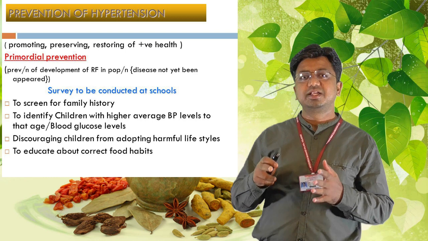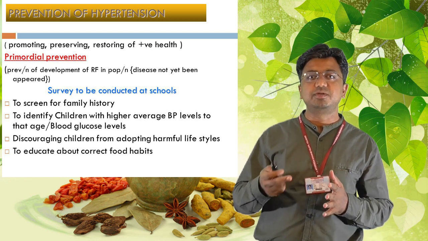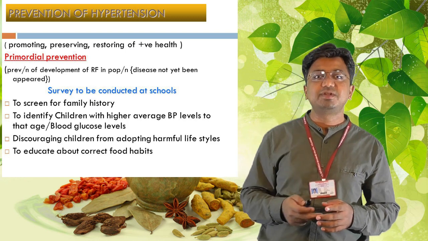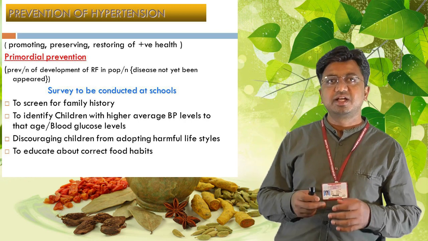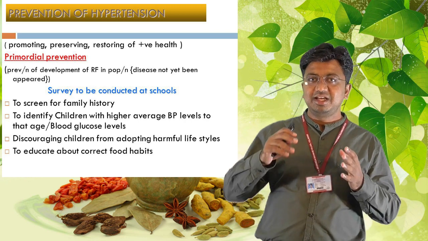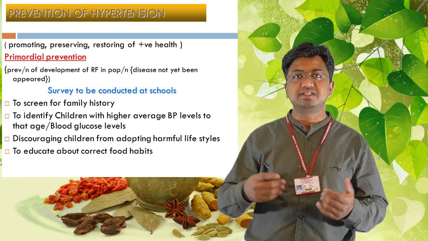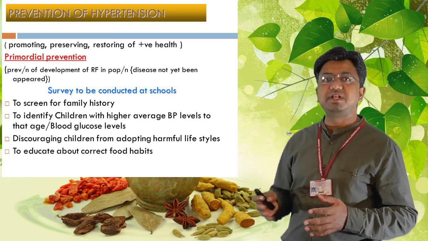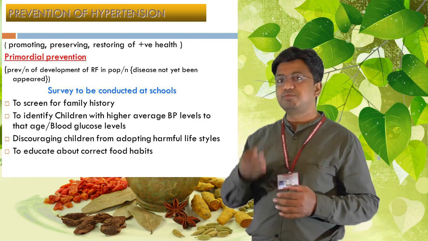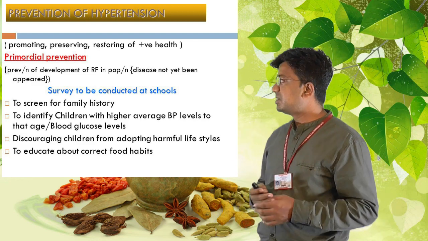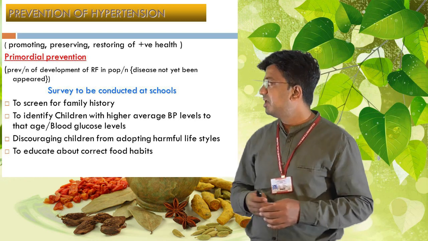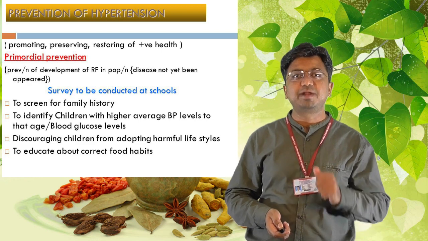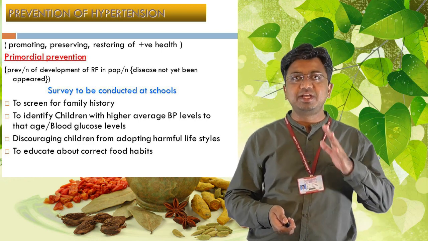These measures can be understood in a structured way under headings like primordial, primary, secondary and tertiary prevention. Coming to primordial prevention, that means fixing risk factors at the very early, developing stages itself. That means surveys should be conducted at schools to screen for family history, to identify children with high average BP levels or blood glucose levels, to discourage children from harmful lifestyles and to educate them about correct food habits. So this is at the very primary level, and we call it primordial prevention.